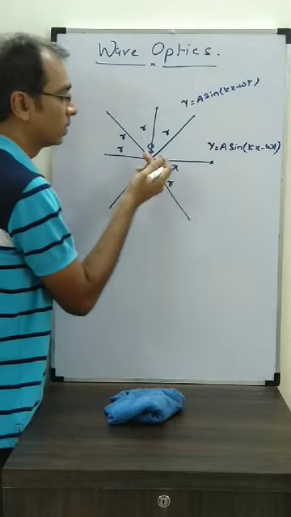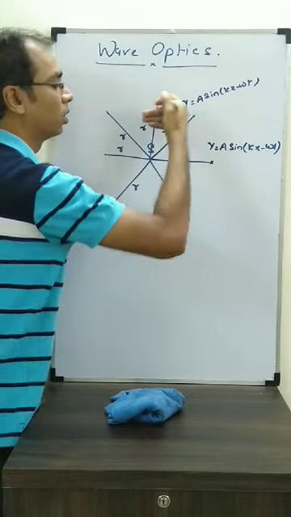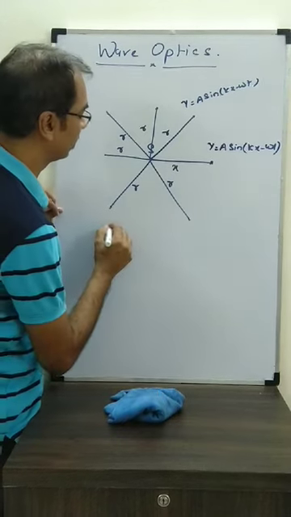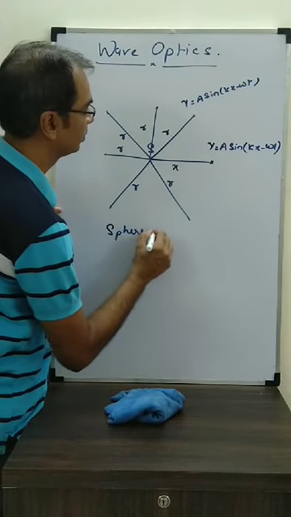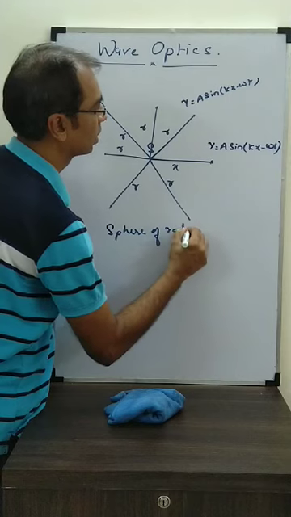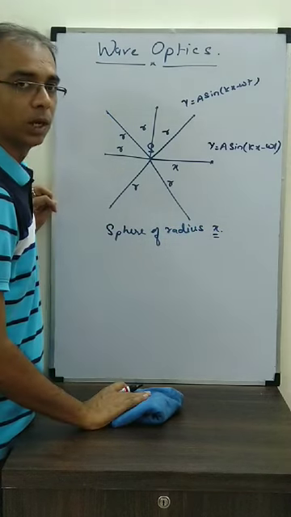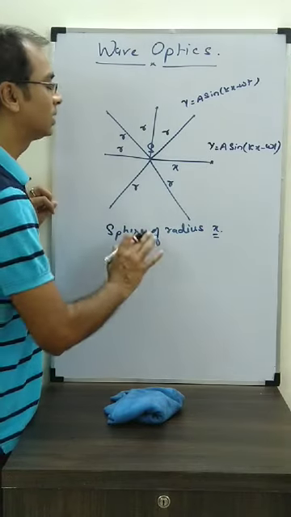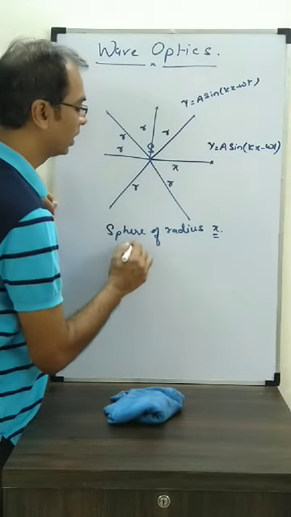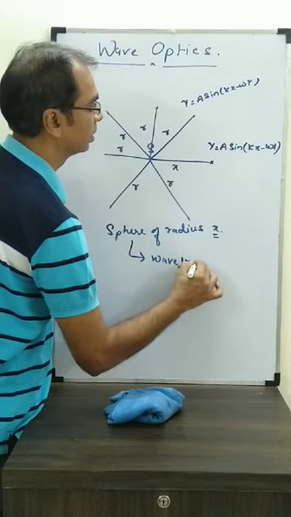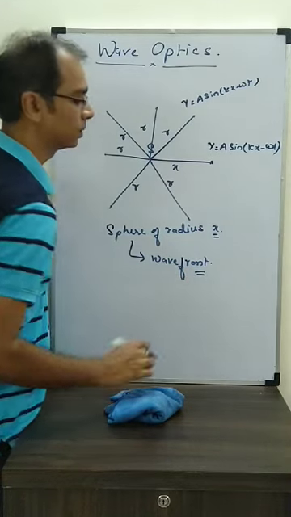This is the radius, here also radius, along the negative z-axis also radius. So what shape will I be getting? I will be getting a sphere, a sphere of radius r, or you can say x. So Huygens says that this sphere actually is the wavefront.